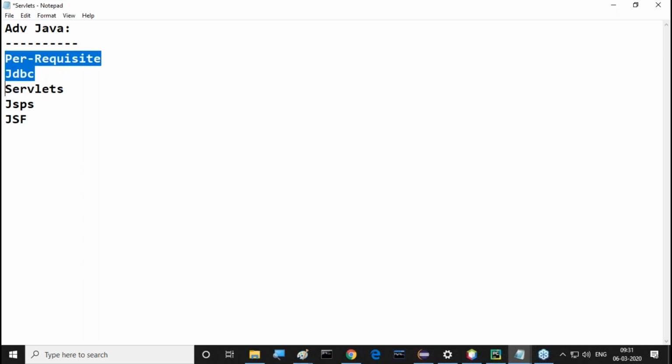Moreover, the prerequisite part is for JDBC only. No prerequisite is required for servlets. Servlets require very basics of core Java. That's sufficient. But if you want to go for JDBC, a little bit more we require. That anyway, what I require to go for JDBC, I will discuss inside the classes. These are the dependency levels of each and every topic. All of you observe this clearly.